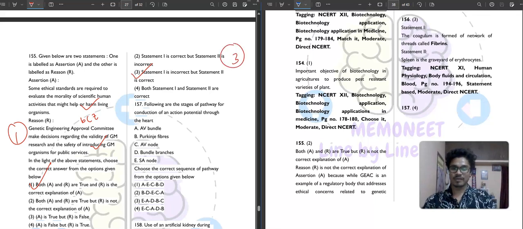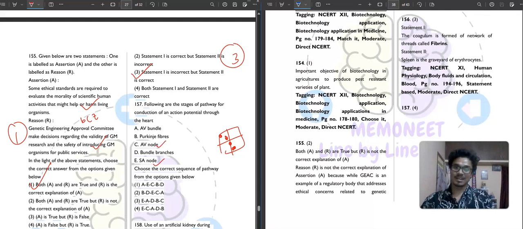Then question number 157. It is saying that the following are the stages of the pathway for conduction of the action potential through the heart. So if we make a schematic heart, we will make it like this. Okay. First of all, where will it come? So firstly, tell me. You will solve this. First, it is the SA node. Then tell me, then it is the AV node.